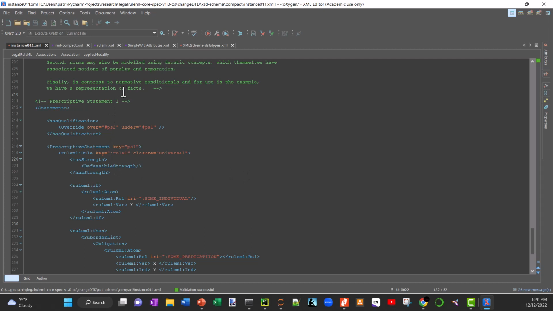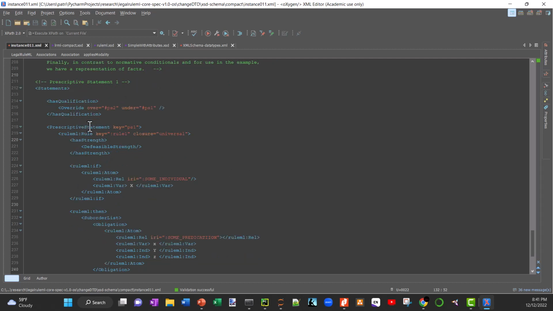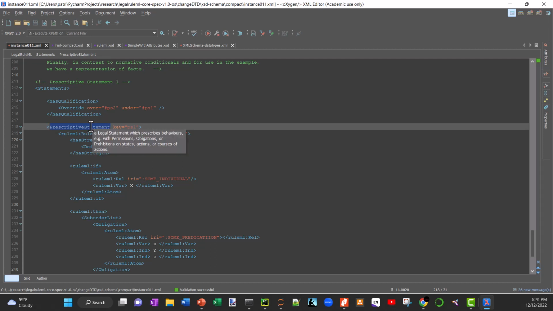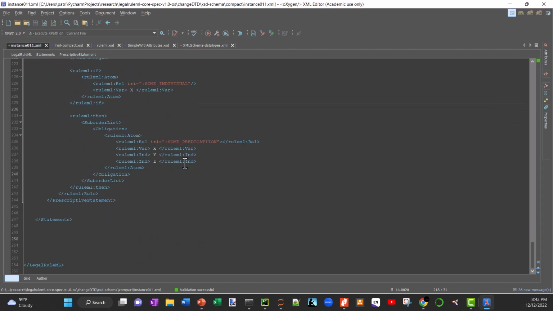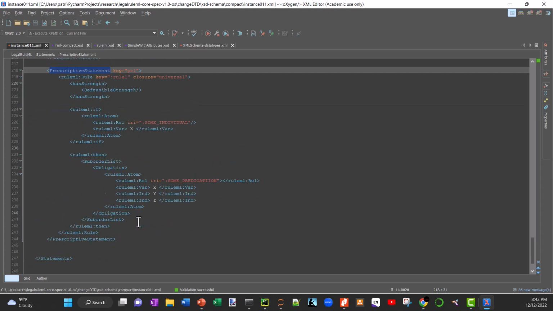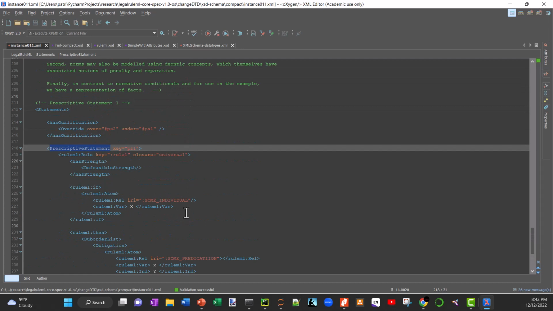And then finally, when you have these statements there, they really talk about two main parts, which is a prescriptive statement, which is the statements that are associated with being obligatory, a permission, or a prohibition. And then you have, which I didn't include yet, the other statement, which is called a constitutive statement, which is really just a fact, right? It is not obligatory, anything along those lines.